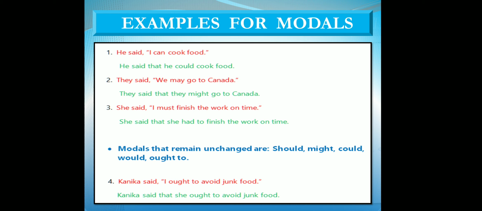Second sentence, so can, you have seen, can would be changed into could. They said, we may go to Canada. They said that, we will be changed to they. Why they? Because they is third person for us. They might go to Canada. In the first sentence also, he said I can. I stands for whom? I stands for he, who is third person for us, so we will change the pronoun. He said that he could cook food.